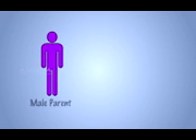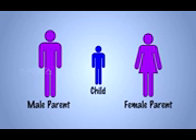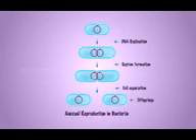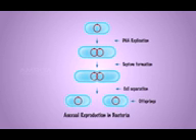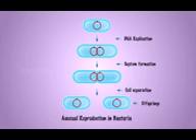Sexual reproduction is the mode of reproduction in which the offspring arises from two parents from the opposite sexes. Asexual reproduction, on the other hand, is a reproduction in which the offspring arises from a single parent.